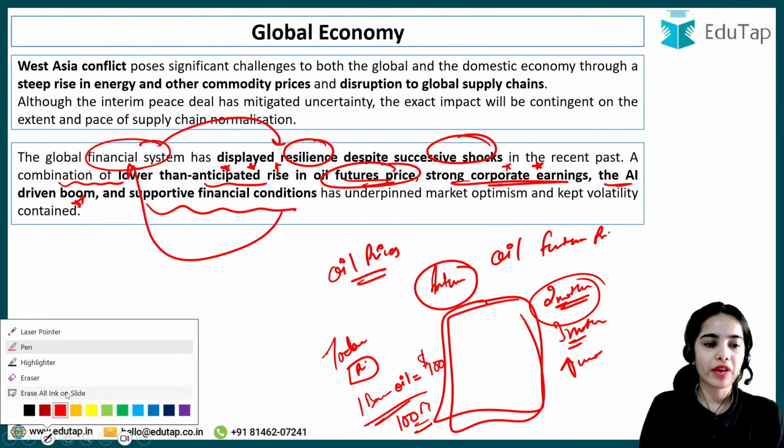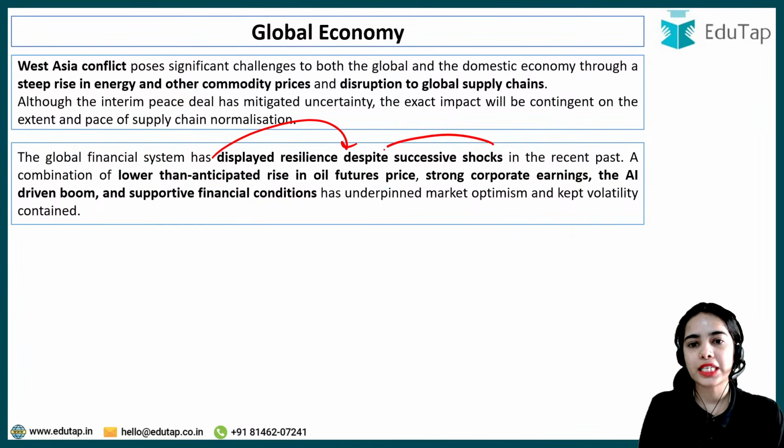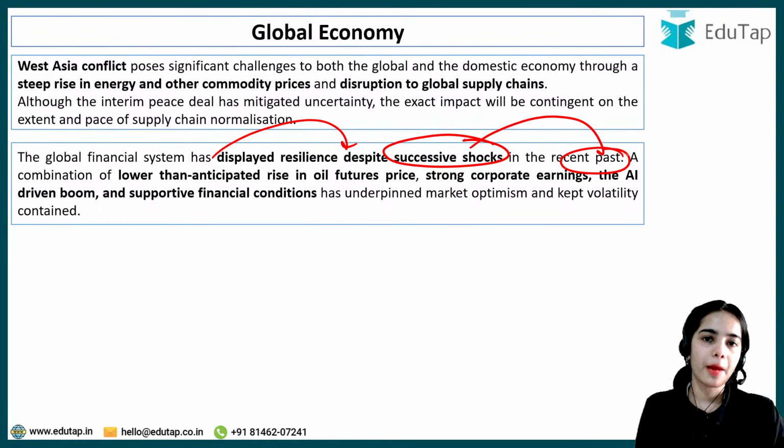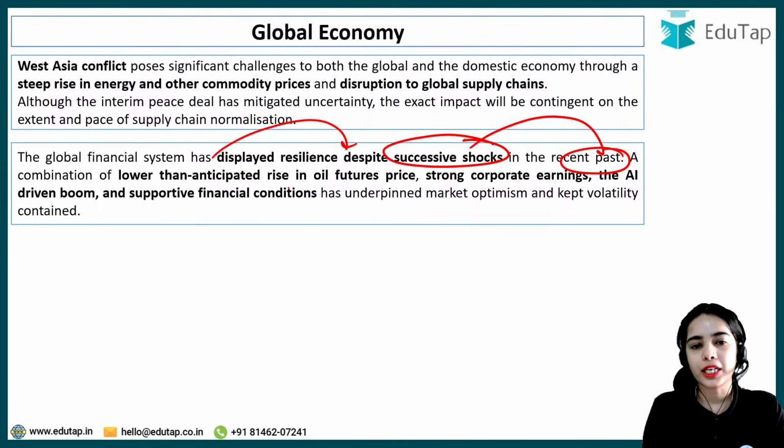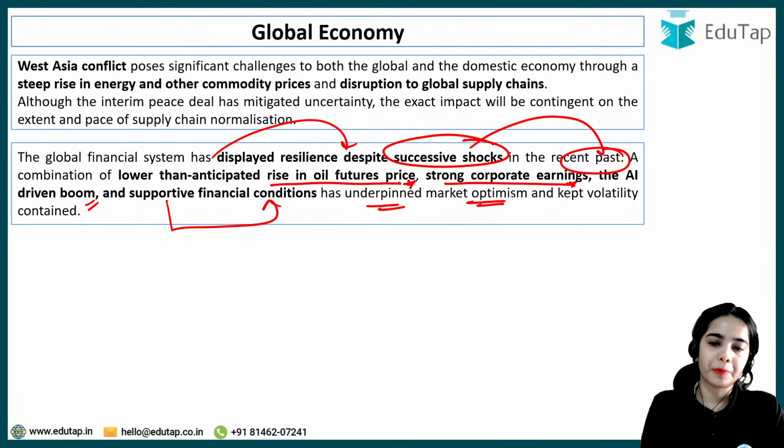Okay, so the global financial system has displayed resilience despite successive shocks that have come in the recent past. A combination of lower than anticipated rise in oil future price, strong corporate earnings, the AI driven boom and the supportive financial conditions has underpinned the market optimism and kept volatility contained. So this is the idea.